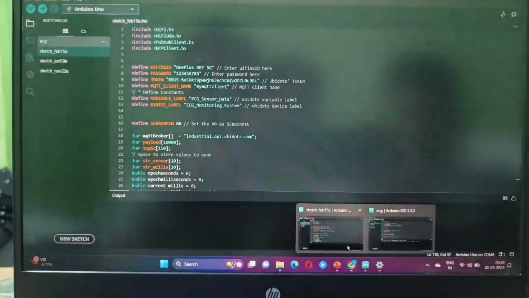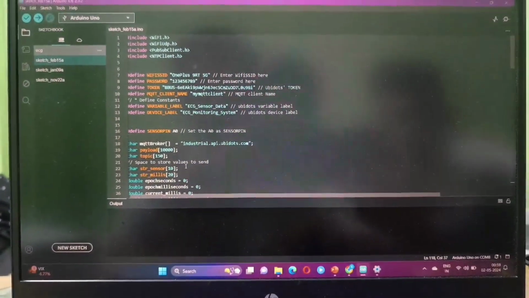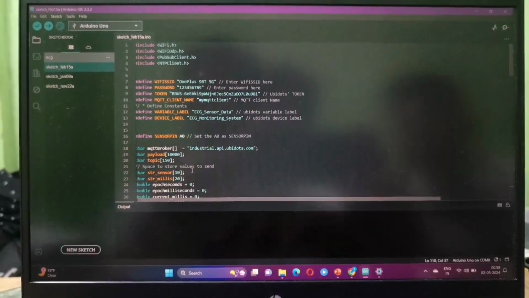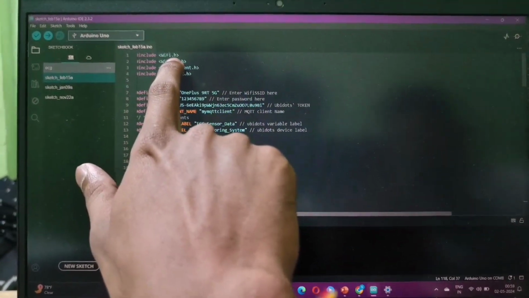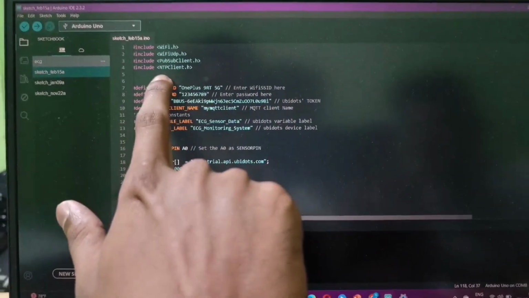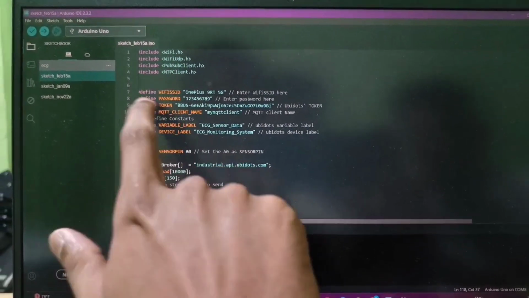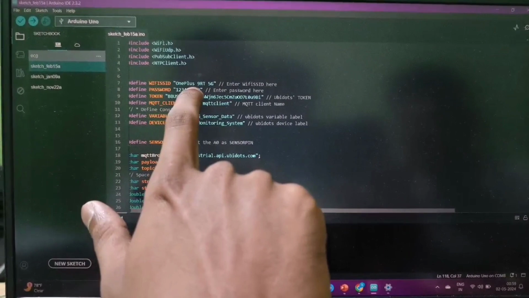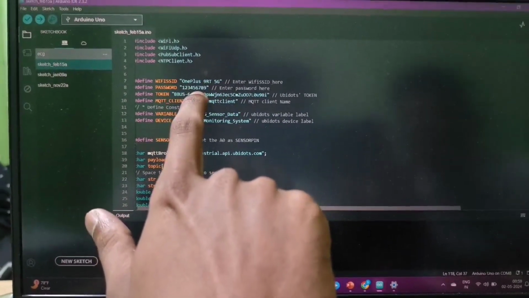Now coming to the programming part, we have done the programming on Arduino. First, you can see we have included the library PubSubClient. Then we have included 1, 2, 3 libraries. Then we have to connect it to our mobile hotspot. We have given the Wi-Fi name and Wi-Fi password.